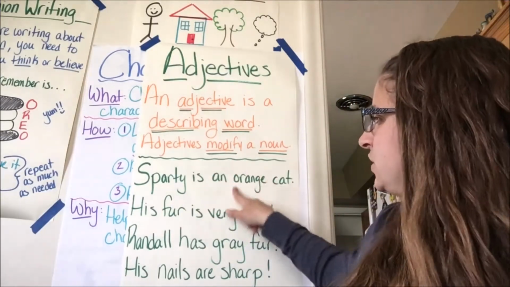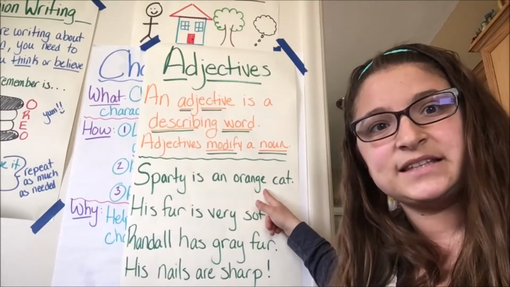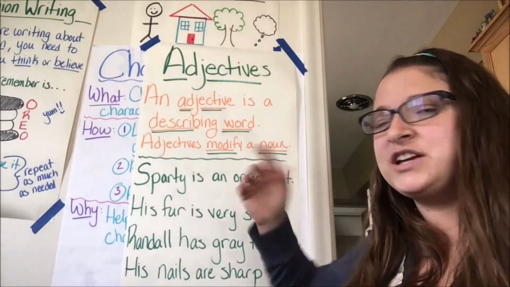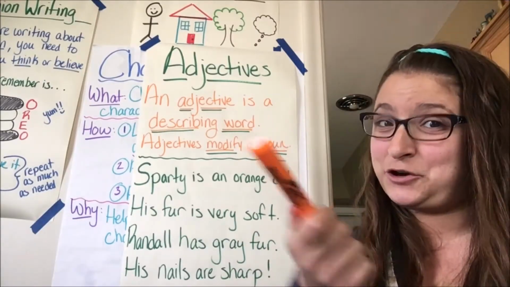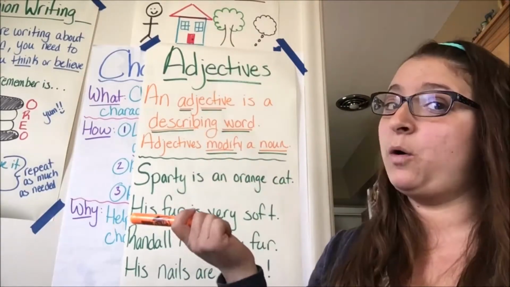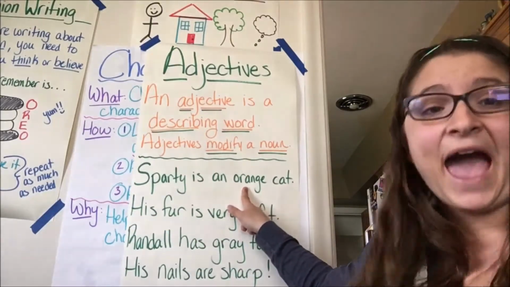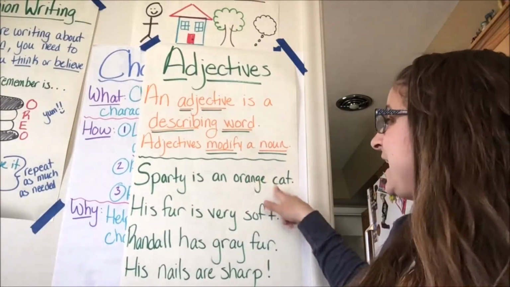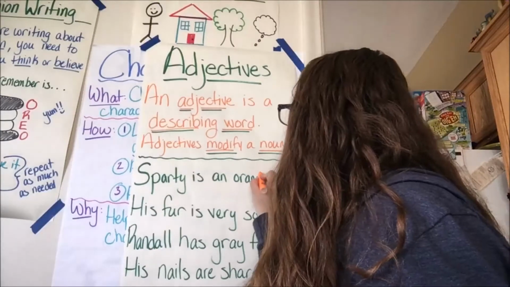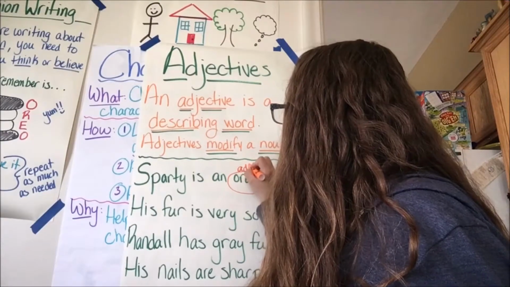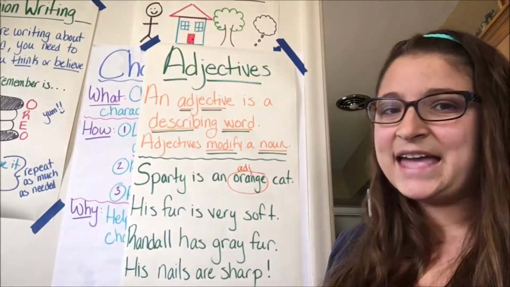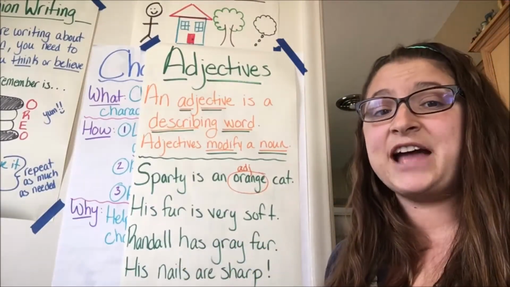But orange, orange seems to be describing something. If I'm thinking about orange, can you close your eyes and picture something orange? I have a marker that's orange if you can't picture it, but I'm thinking of something orange. It's my orange cat. Orange is my adjective because it is describing cat. So orange, I'm going to circle that. That is my adjective. I'm going to abbreviate that ADJ. That's a common abbreviation for adjective.